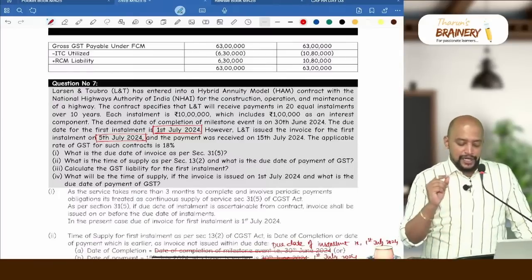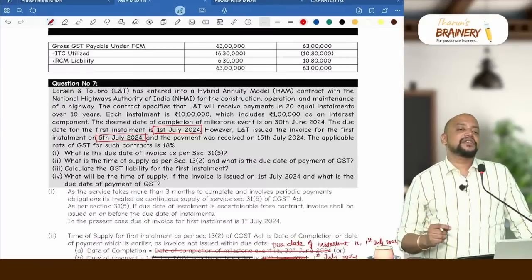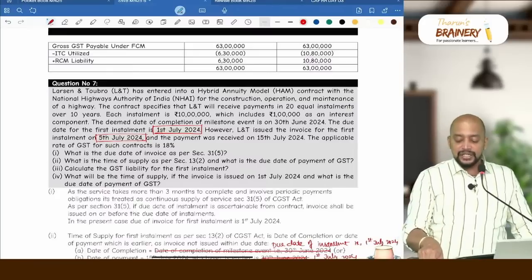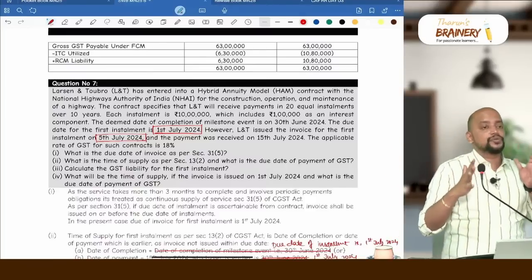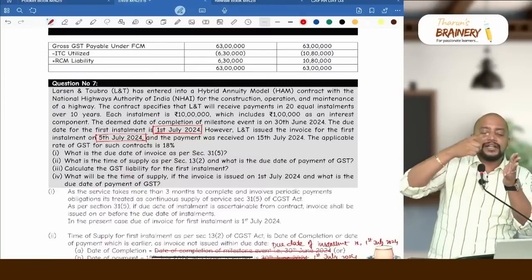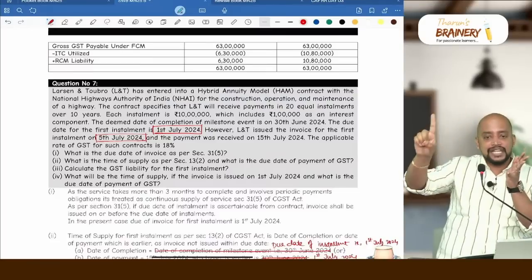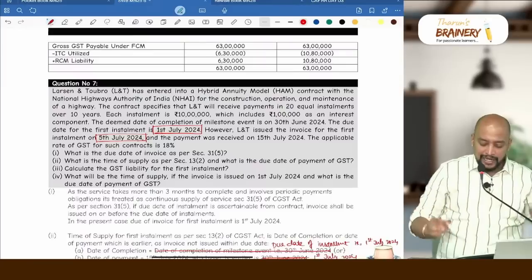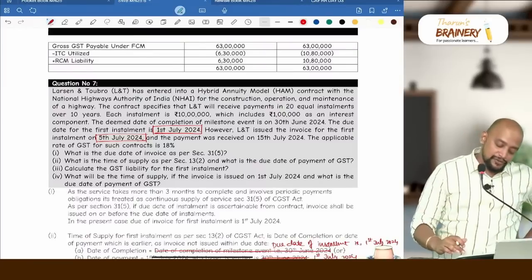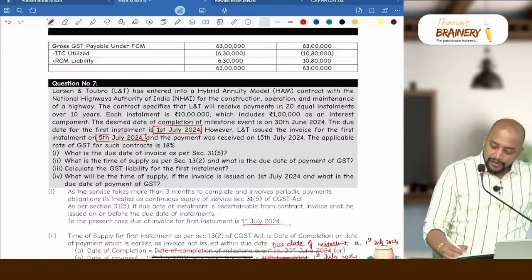What is the due date of invoice as per section 31(5)? As per section 31(5), as the due date, the first priority is what? Due date of installment ascertainable. The due date of installment is the due date of invoice. What is the due date of installment? 1st July. So 1st July 2024 will be taken as the due date of invoice.